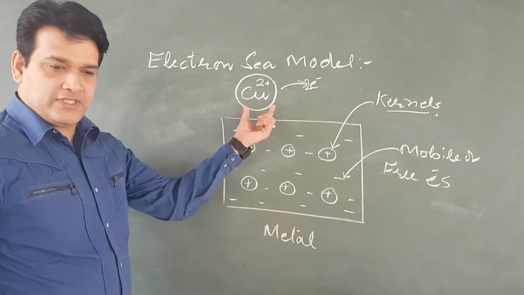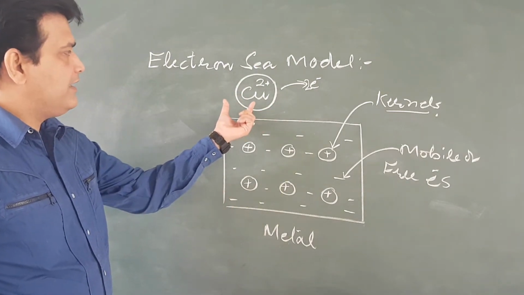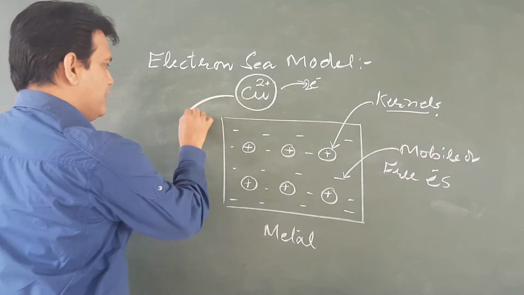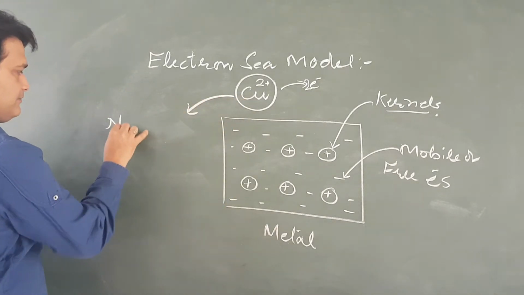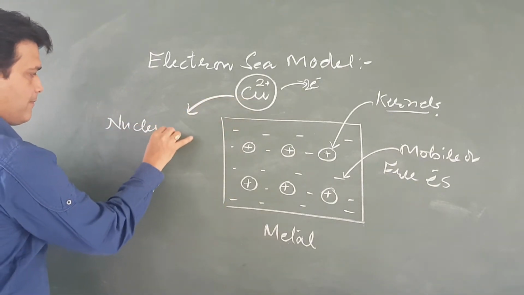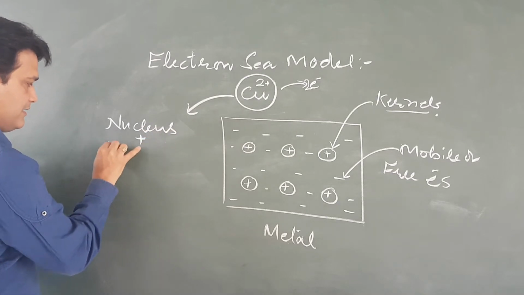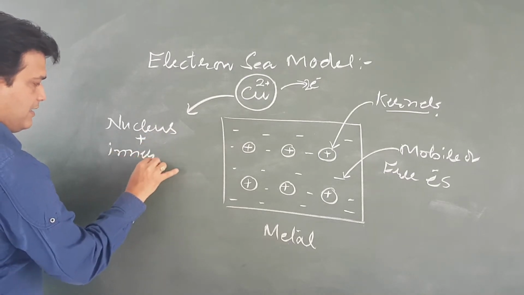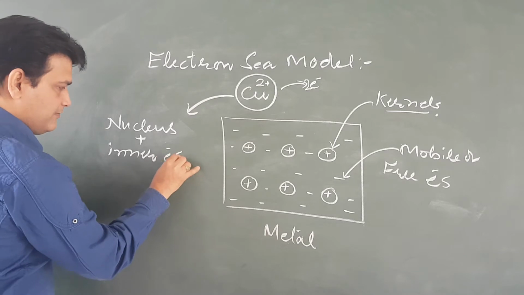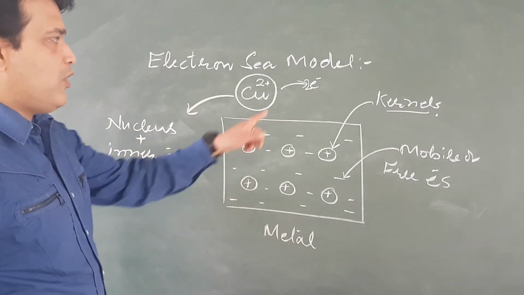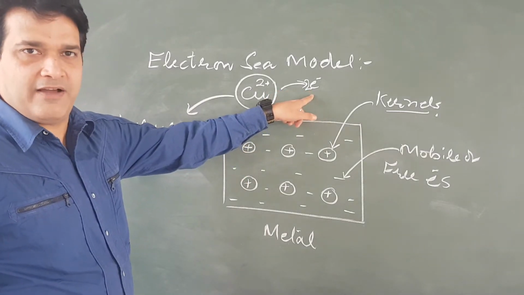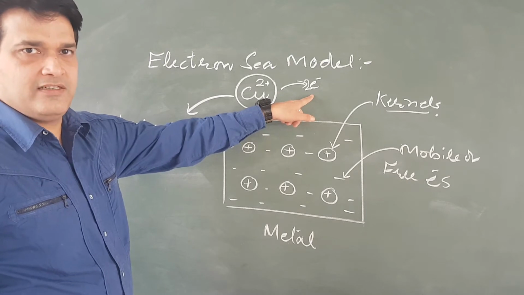So copper 2 positive is a nucleus plus inner electrons, because only valence electrons have been ejected.